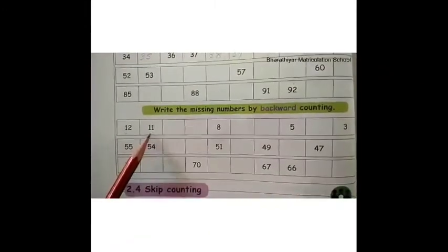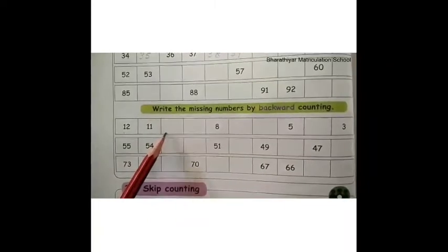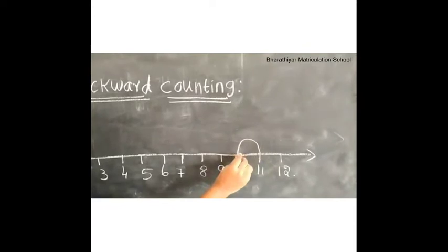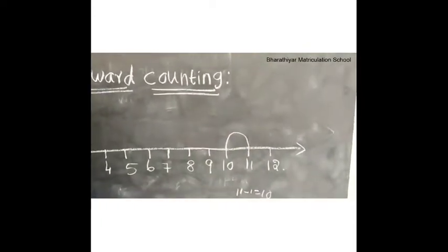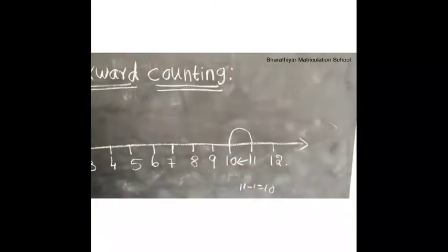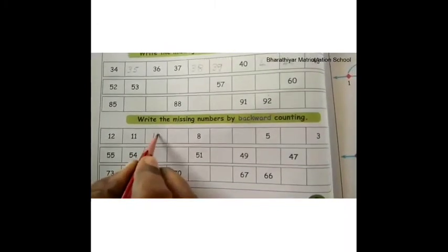Then number 11. What is the backward number of 11? If we subtract 1 from 11, we get 10. That is 11 minus 1 is equal to 10. Therefore, 10 is the backward number of 11. So write 10 here.